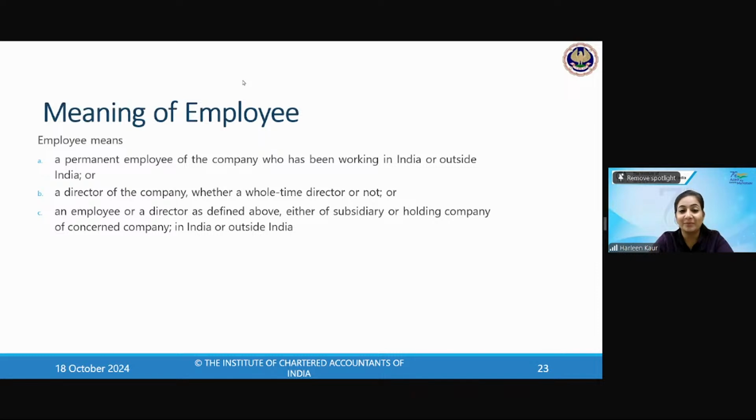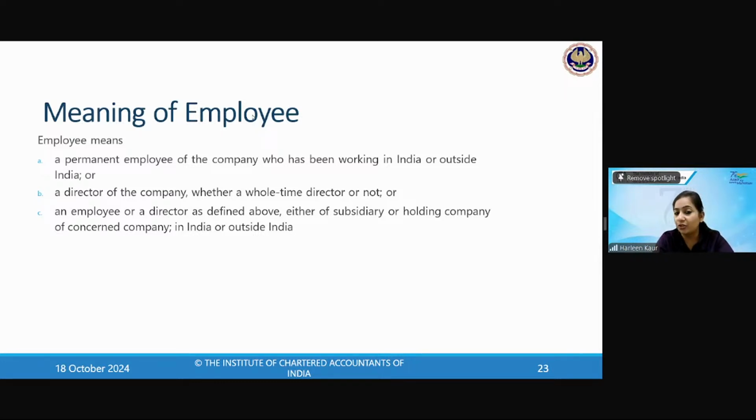Good. Well done. All of you have answered it correctly. Yes, ma'am, it can be issued because it is clearly written inside India or outside. Now there is a company, Reliance, which is a listed company, and they want to issue sweat equity shares to its subsidiary companies' employees. Can a holding company issue sweat equity shares to the employees of a subsidiary company, whether in India or outside India?